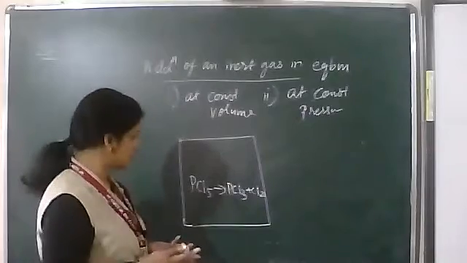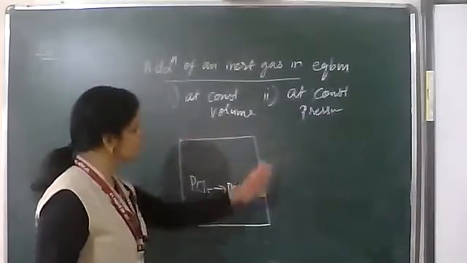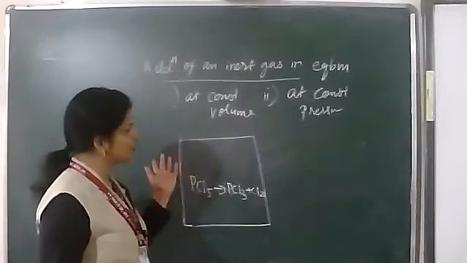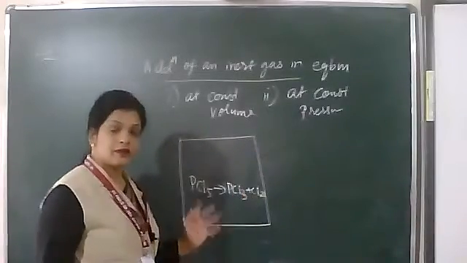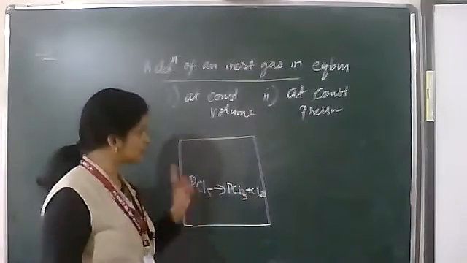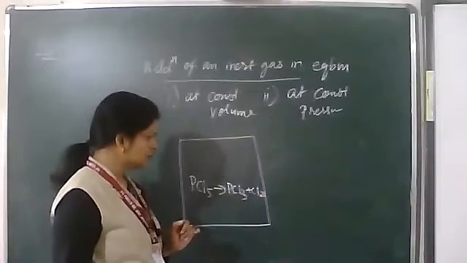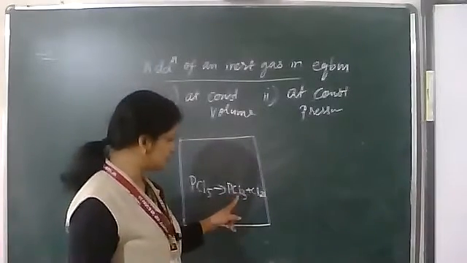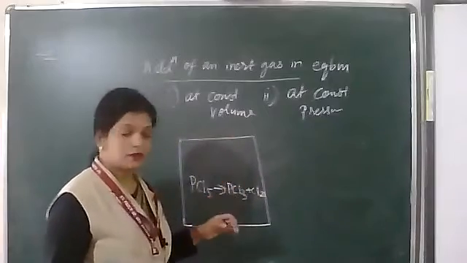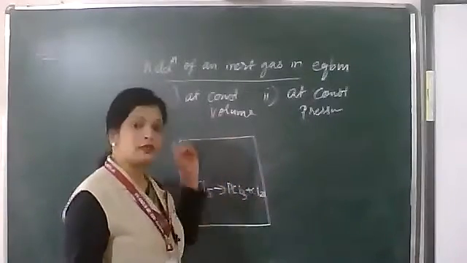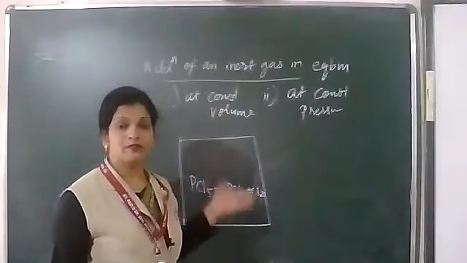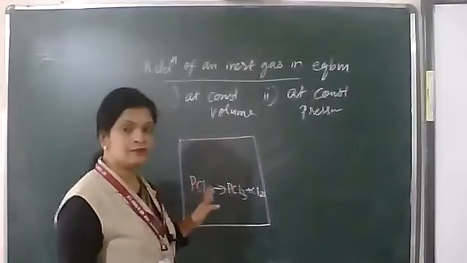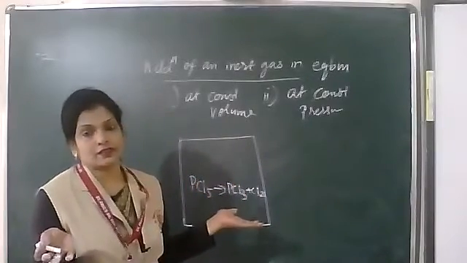What is the partial pressure? Remaining PCl5 will be in this much volume. We consider PCl5's pressure in this volume. For the partial pressure of PCl3, we consider the amount of PCl3 in this volume, and the amount of Cl2 in this volume. So even if you add any amount of inert gas at a constant volume, the partial pressure of these gases remains the same.